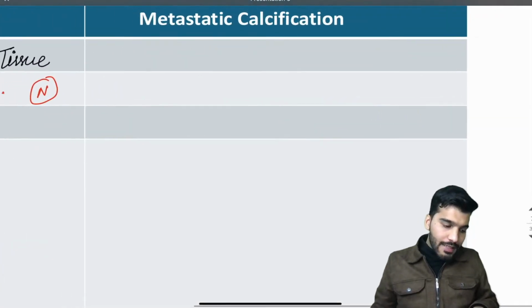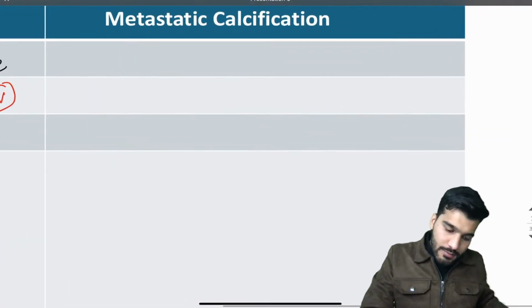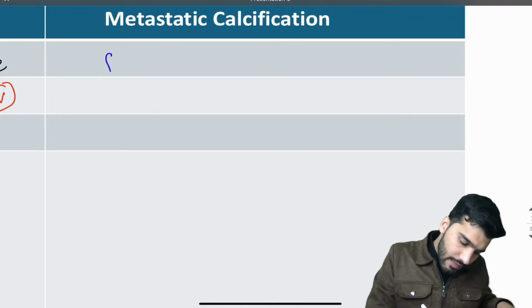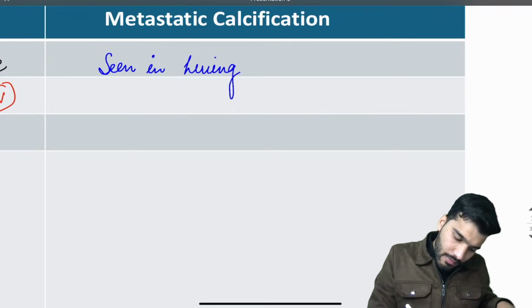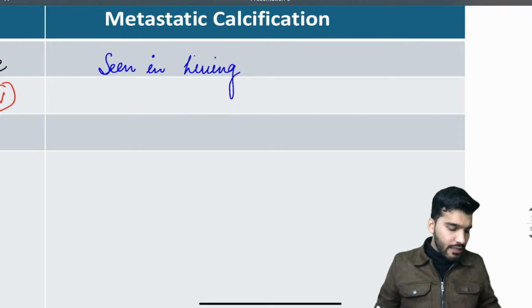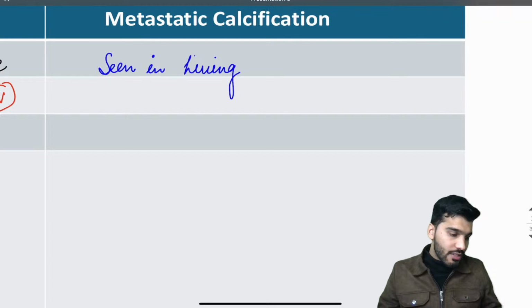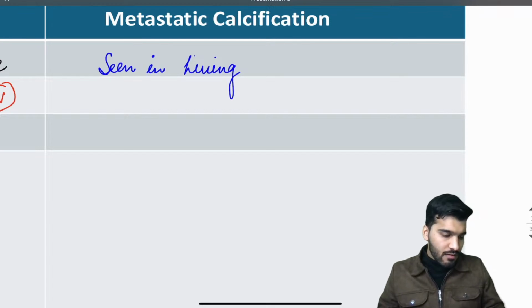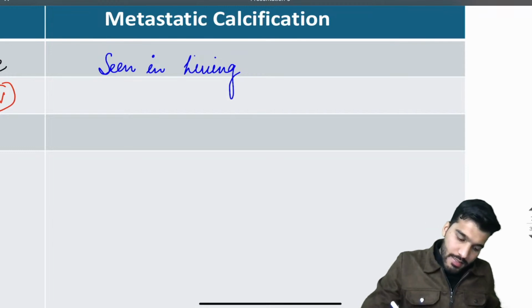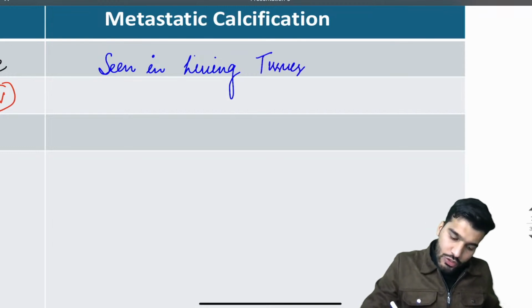Now, if I talk about metastatic calcification, remember, it is seen in living tissues. Okay, now tell me the examples of metastatic calcification in the comment section. Yes, it's seen in living tissues.